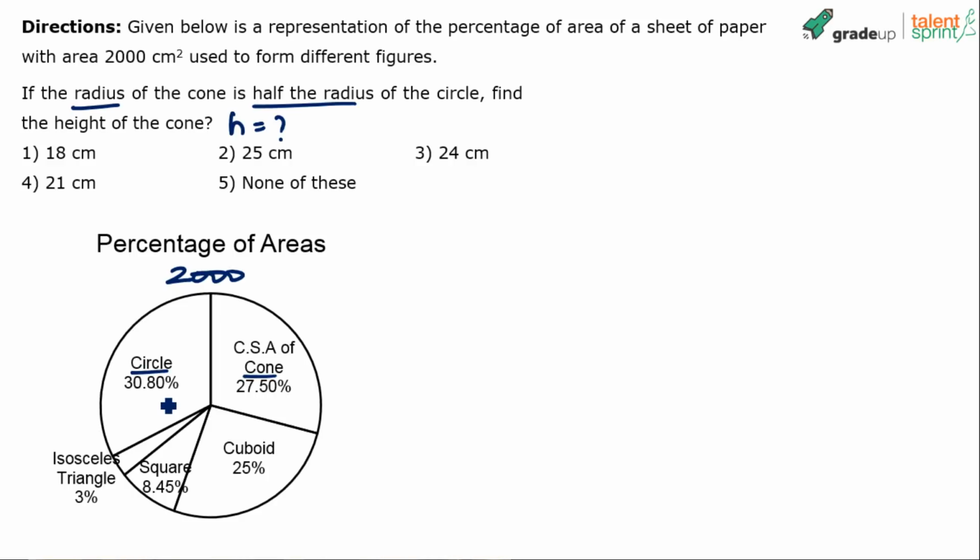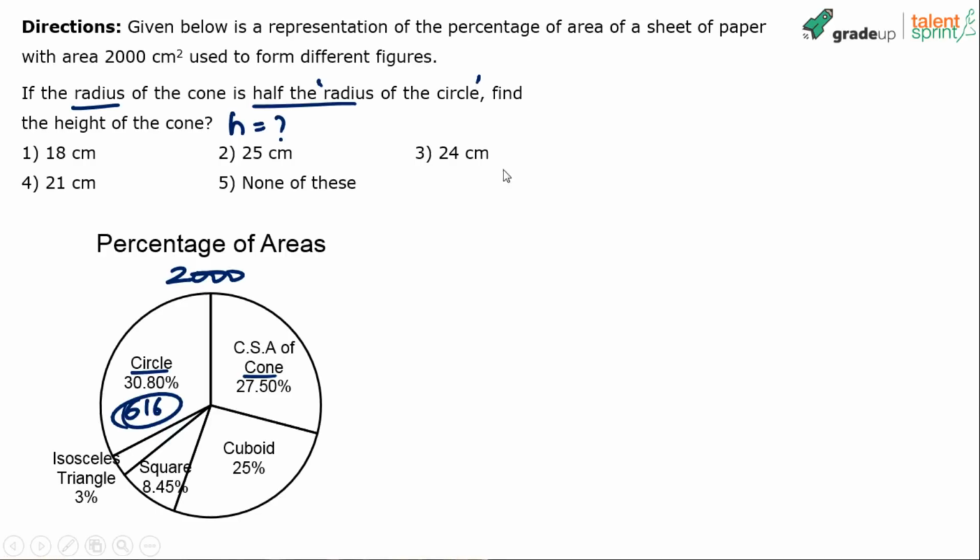Now what is 30.8% of 2000? We had calculated this, right? 600 plus 16, 616. So basically the area of the circle is 616. So first step is I'll try and find out the radius of the circle. Once we get the radius of the circle, we can get the radius of the cone, because the radius of the cone is half the radius of the circle, right? So first step is to find out the radius of the circle.